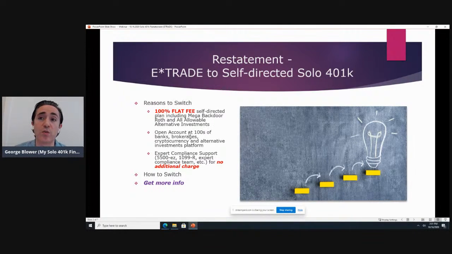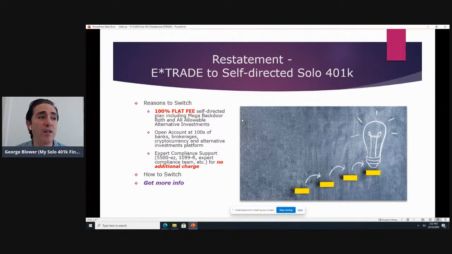Some of the top reasons are the ability to have a 100% flat fee plan that has all the features available, like the ability to do Mega Backdoor Roth; the ability to invest in alternative investments, like cryptocurrency or real estate; and the ability to have your account at hundreds of different banks, brokerages, cryptocurrency platforms, and alternative investment platforms.